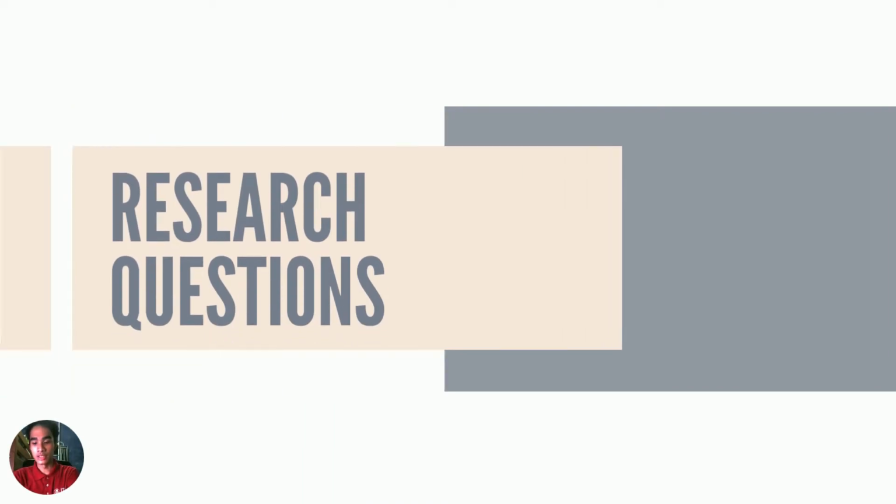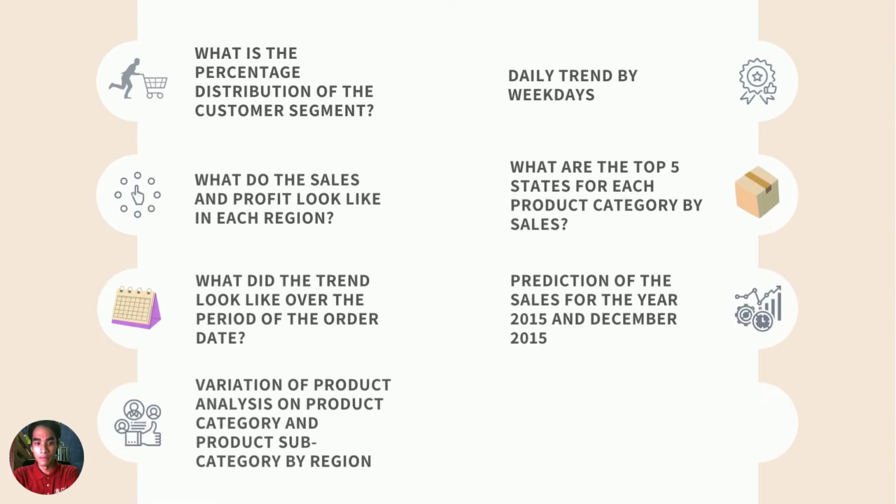Now we will proceed with the research questions we have. On our dataset, we asked the question, what is the percentage distribution of the customer segment? What are the daily trends by weekdays? What do the sales and profits look like compared to each other? What did the trend look like over the period of the order date? What are the predictions of the sales for the next year, including December 2015? And finally, the variation of product analysis on product category and product subcategory by region.